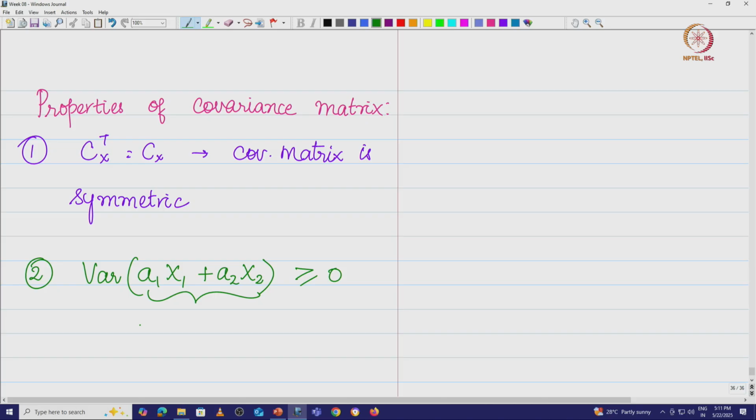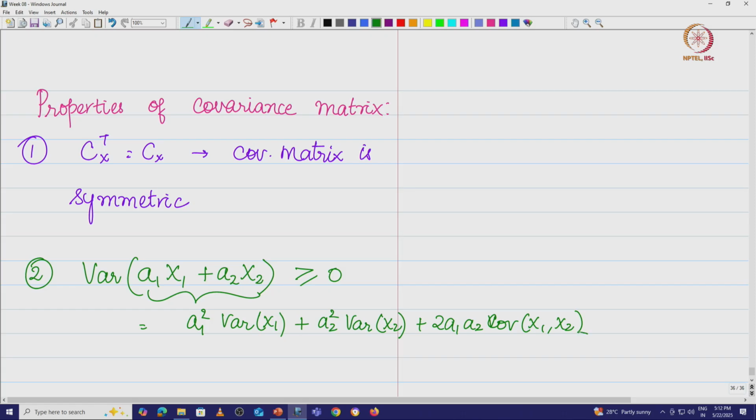Let us actually expand this variance of a1 x1 plus a2 x2. What are we going to get? I am going to get a1 squared variance of x1 plus a2 squared variance of x2 plus 2 times a1 a2 covariance of x1 x2.